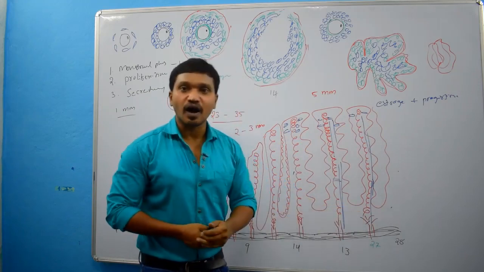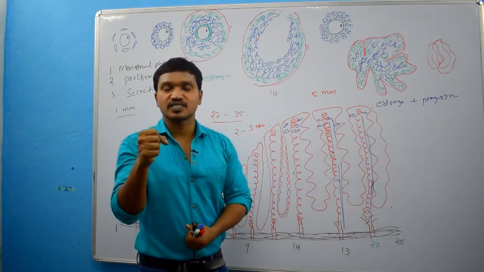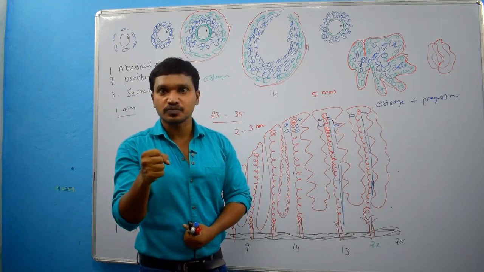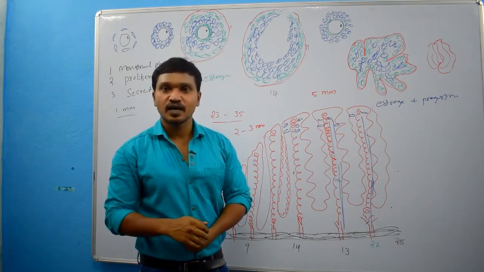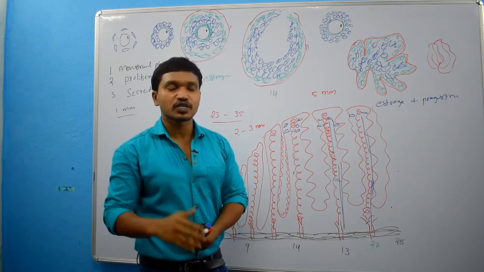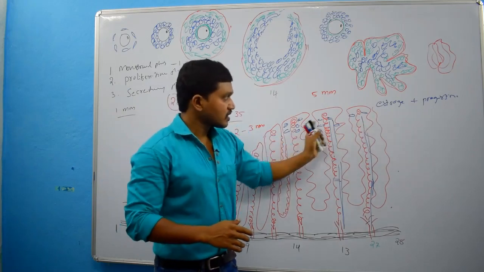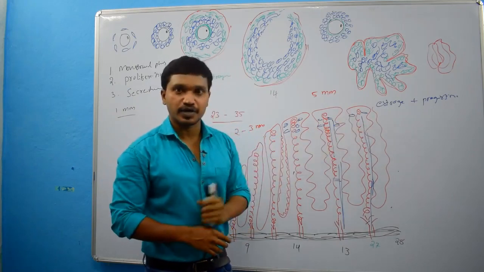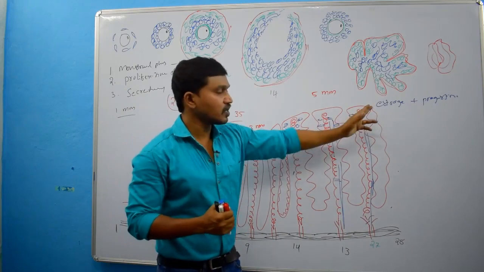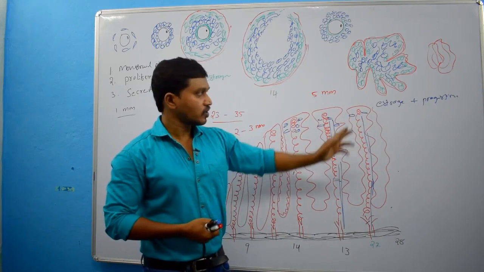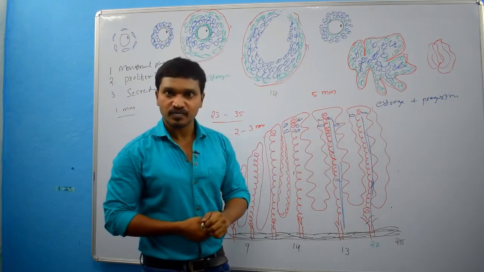These coiled arteries keep on constricting, which leads to venous stasis and patchy ischemic necrosis at the superficial part of the endometrium.